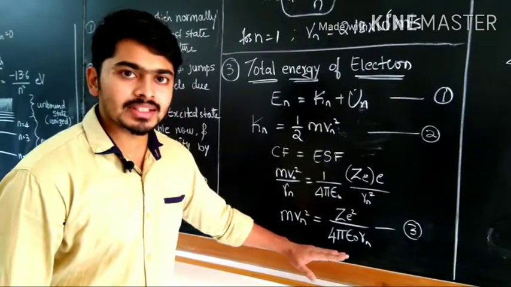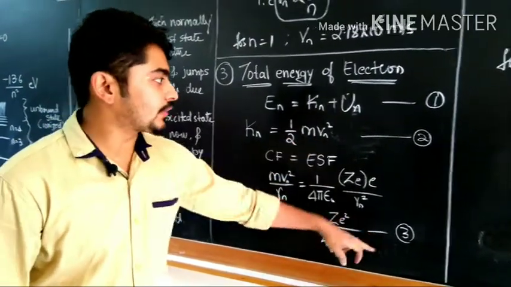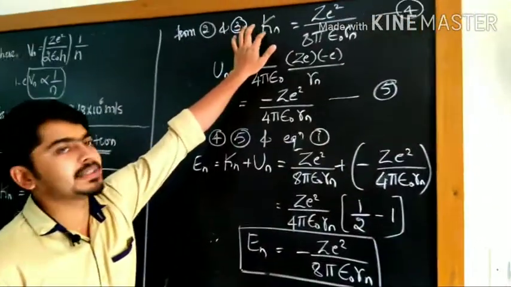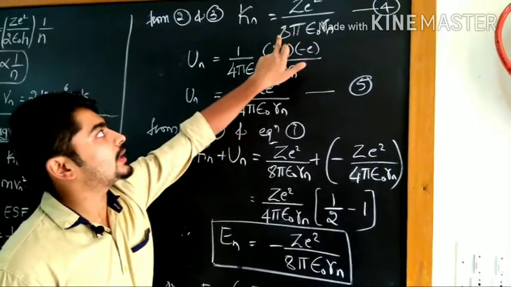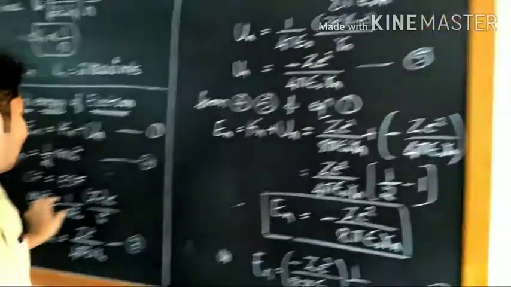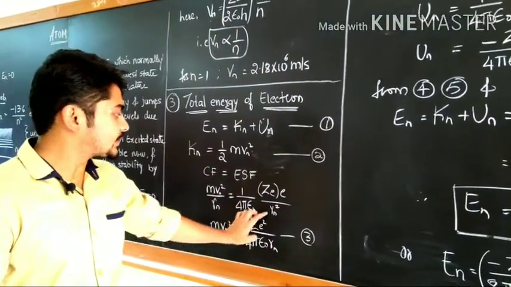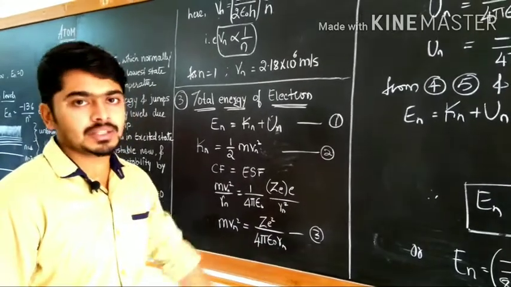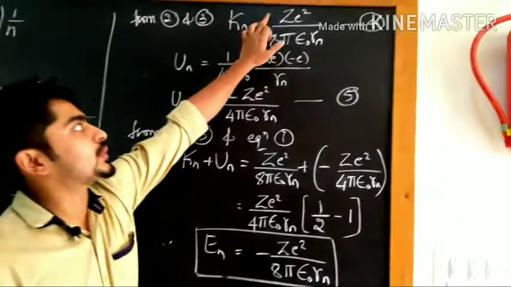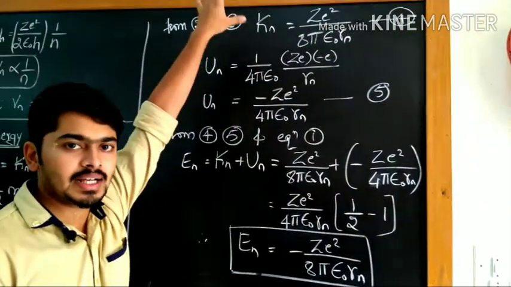On substituting this value of mv square into the kinetic energy equation from 2 and 3, kinetic energy becomes Ze square divided by 8 pi epsilon naught into rn, because 1 by 2 is there into Ze square divided by 4 pi epsilon naught into rn. 4 into 2 is 8, so Ze square divided by 8 pi epsilon naught rn is the equation of kinetic energy.